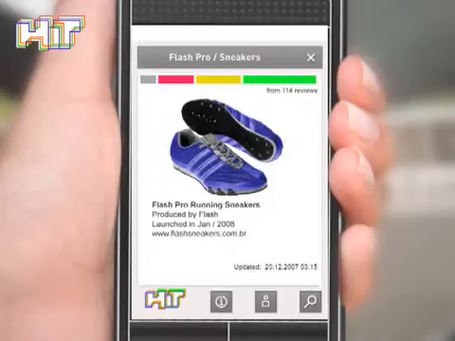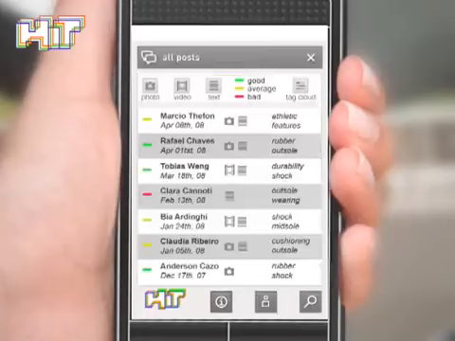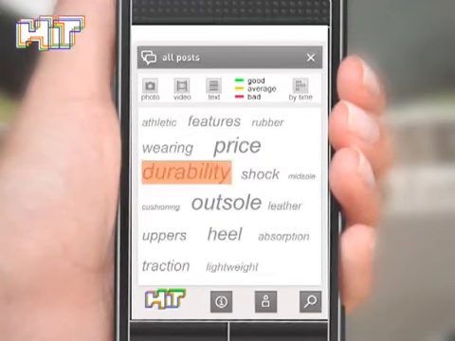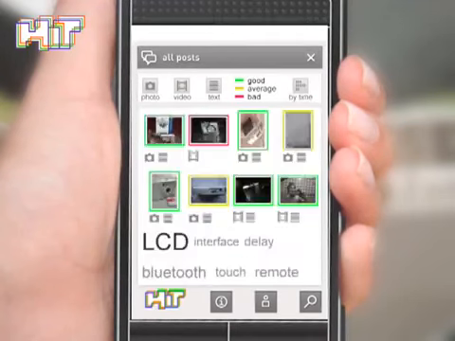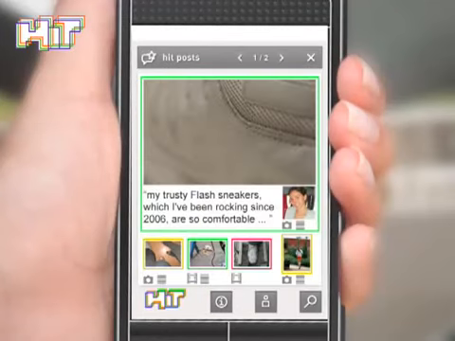At the product profile screen, there is a graphic that represents the proportion of reviews published. From this screen, all information available about the product is accessible through the info menu. She goes to all posts and sees the list with the most recent at the top. Posts can also be filtered by keywords in tag cloud mode. Or she can go to hit posts, which are the posts from the closest contacts in her social network.